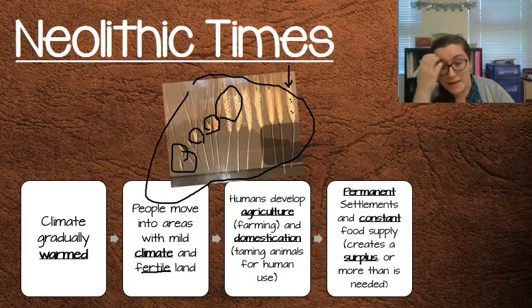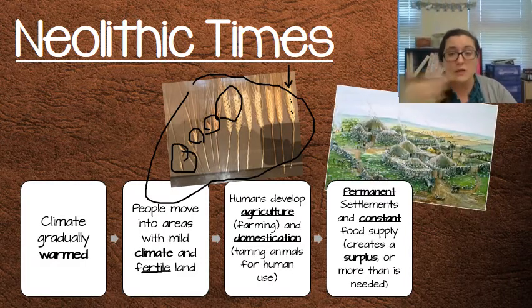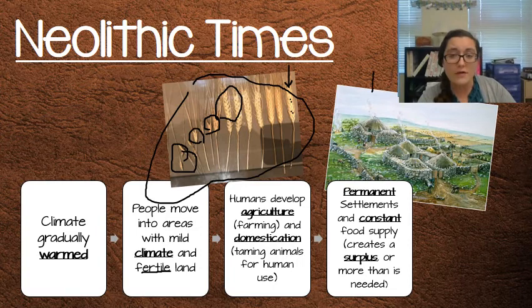After that, we start to settle down permanently because, hey, we don't have to move anymore. Now, if we can grow all the food we need in one area, we have a constant food supply, and this creates a surplus. So in the archaeological record, we start to see villages where we see permanent settlements all over the world from around this time.